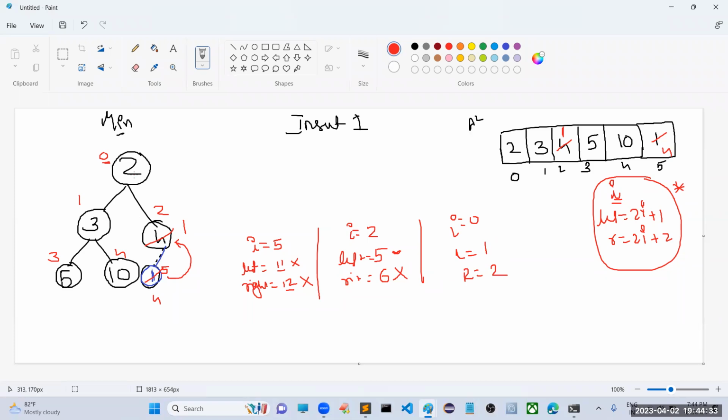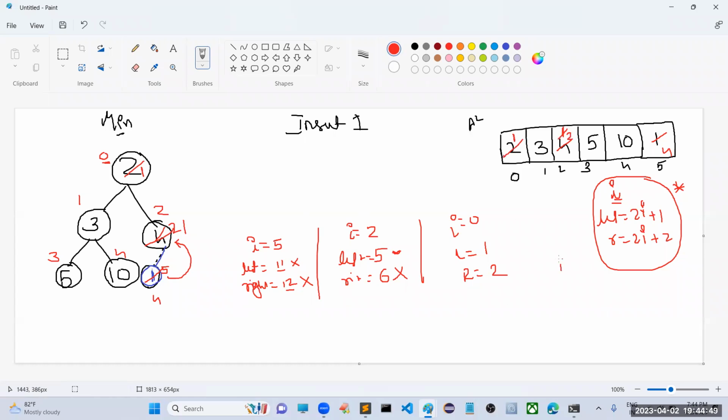Sir, is this a higher value? Yes. Compare here. Is it a higher value? No, right? Then what do we have to do? We have to perform swapping. Here 1 will come and here we are going to get 2. Sir, here we are going to get 1 and here we are going to get 2.